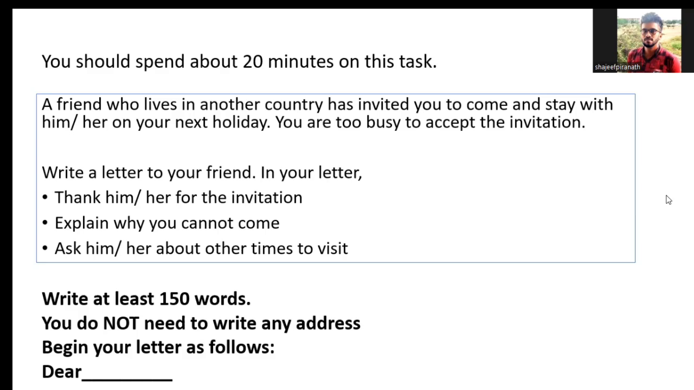IELTS is basically lenient. It's not like PTE or any other English exams. If you go beyond 150, they would not penalize you, but you should make sure you don't go beyond like 250, that's just a waste of time. And make sure it's not below 150 either. You do not need to write any addresses, and you should begin your letter as follows: Dear somebody.